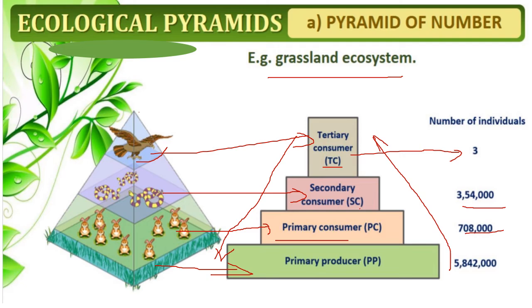In each trophic level, the energy flows from the primary producer to the primary consumer, then to the secondary consumer, and then to the tertiary consumer.